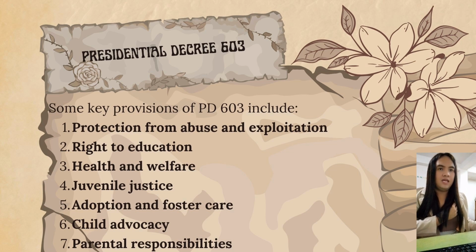Number 3 is health and welfare. The law provides for the health and welfare of children, including access to healthcare services, nutrition programs, and social services. Number 4 is juvenile justice.